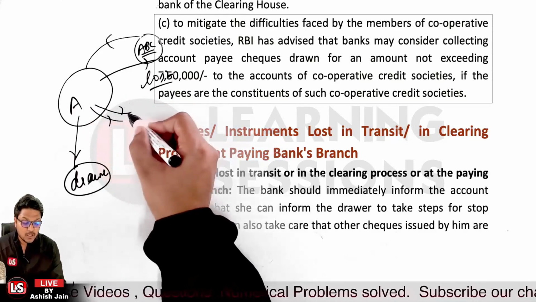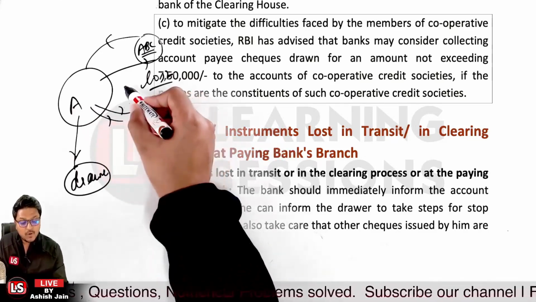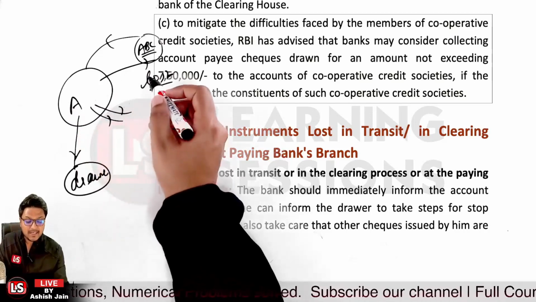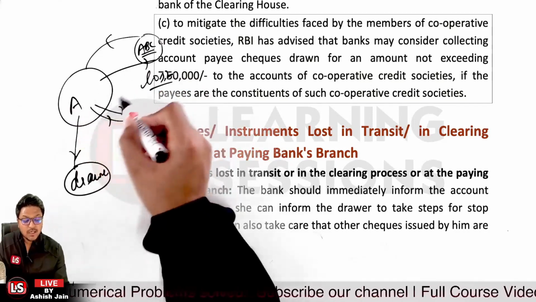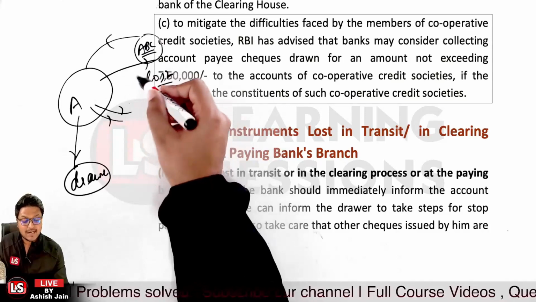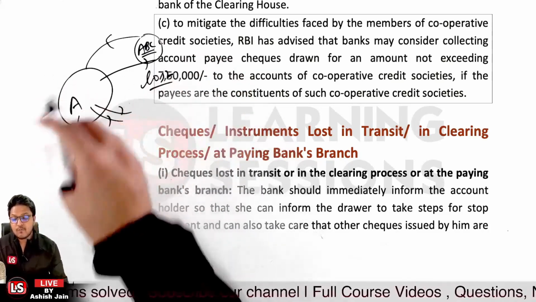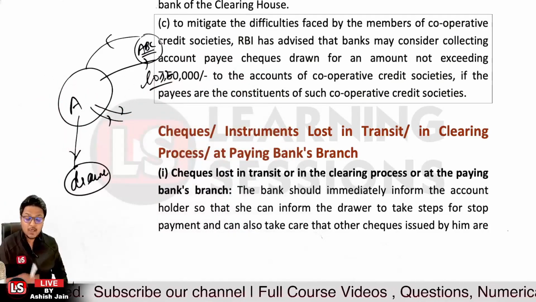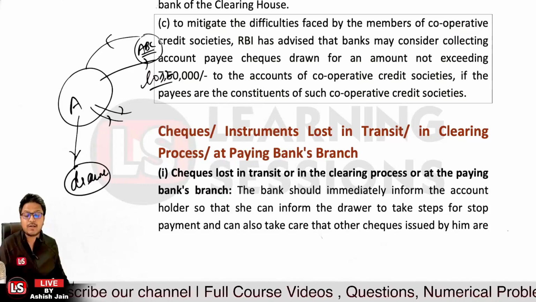Now those checks also will be dishonored because the amount which A was anticipating would be credited to A's account is not now going to be credited, because that instrument is lost. So that information must be immediately provided to person A, that is the account holder, that your instrument is now lost.